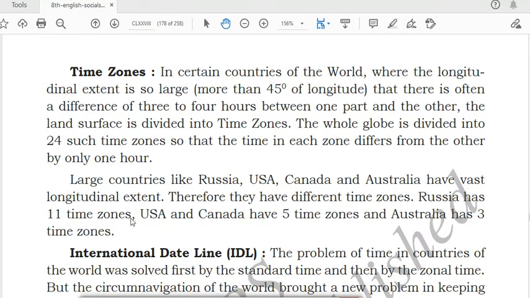Russia has 11 time zones. How many time zones does it follow? 11 time zones. USA and Canada have 5 time zones, and Australia has 3 time zones. So these are very big countries, and they follow different time zones.